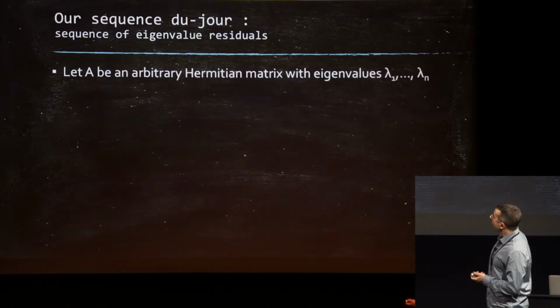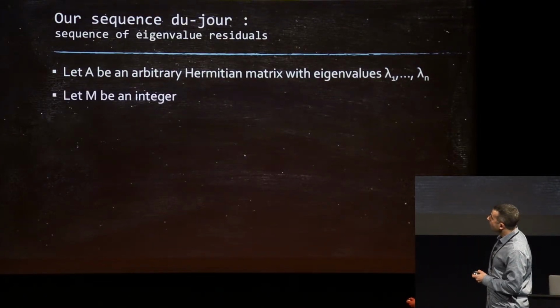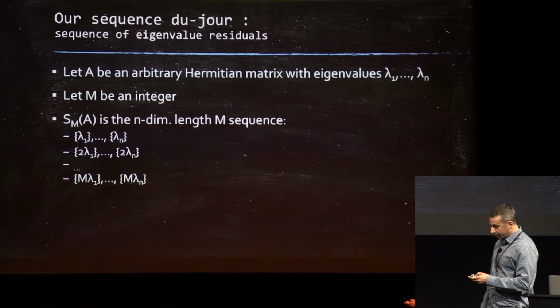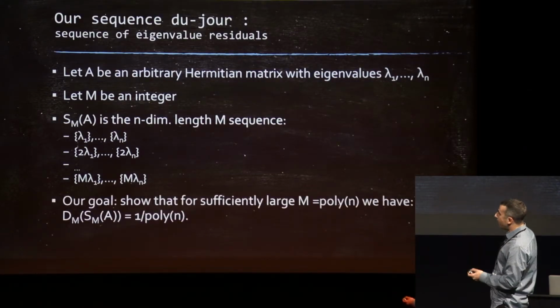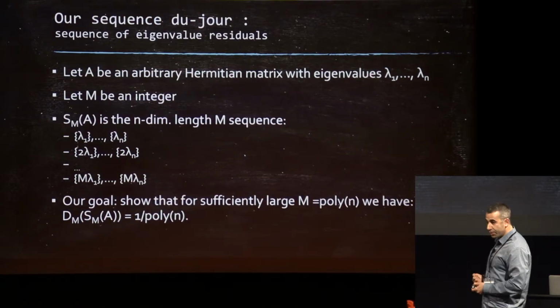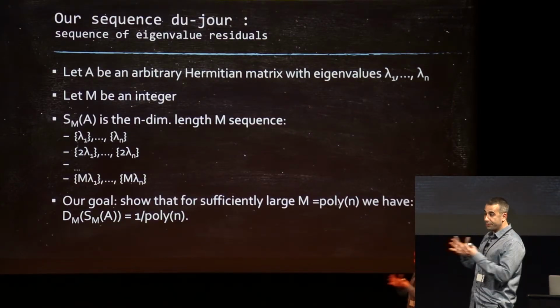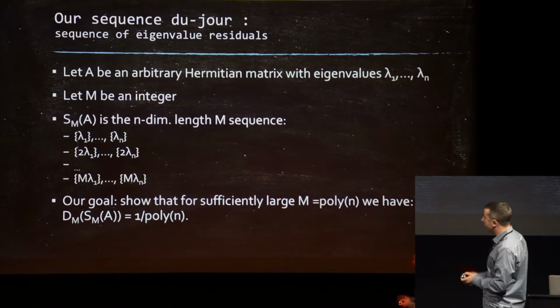So what will be our sequence? We're given an arbitrary Hermitian matrix A with these eigenvalues. And we fix some integer m. And now we look at this sequence. S_m(A) is the following. We look at the fractional part of the eigenvalues, then the fractional part of twice the eigenvalues, up to the fractional part of m times the eigenvalues. It's a sequence of dimension n of length m. And now our goal is to show that the discrepancy of this sequence is inverse polynomially small. If that's the case, then our algorithm would work, right? Because we can filter out, given a random m, a uniformly behaving eigenvector. So that's the goal.